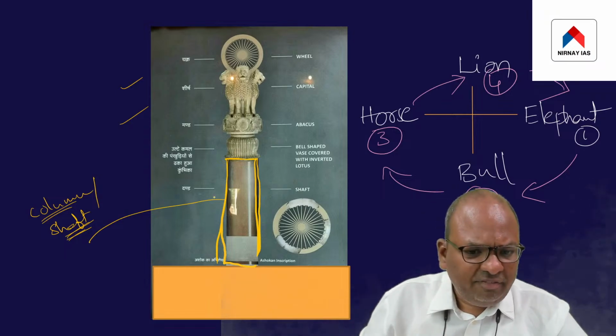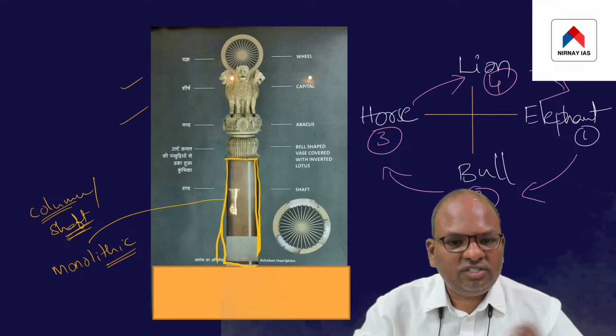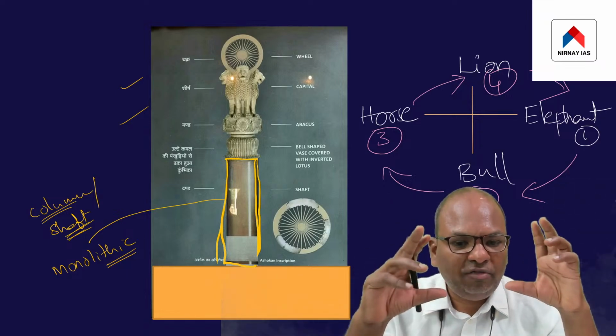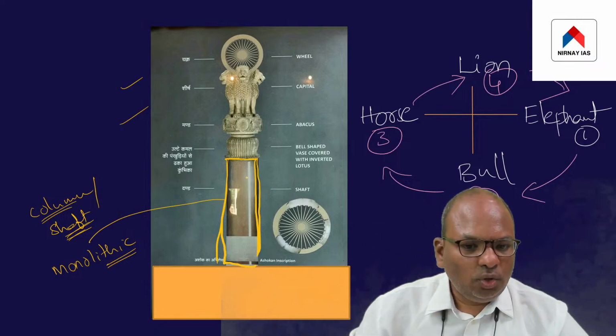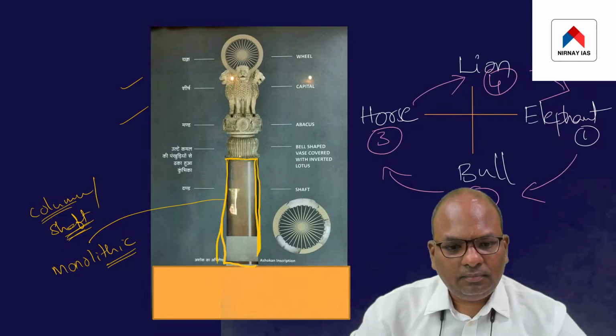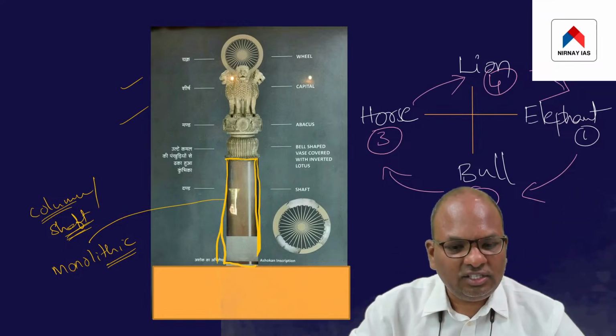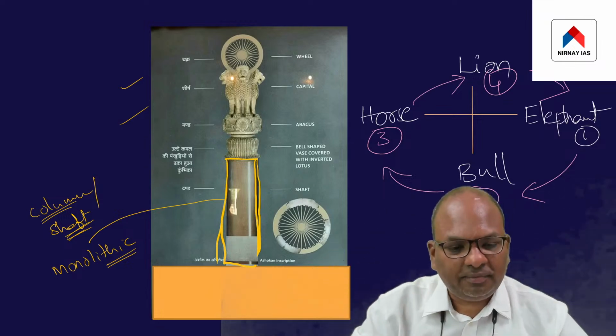This shaft is a monolithic stone. That is, it is made up of one single piece of stone. The shaft is cylindrical in shape and it has a lustrous polish to it.